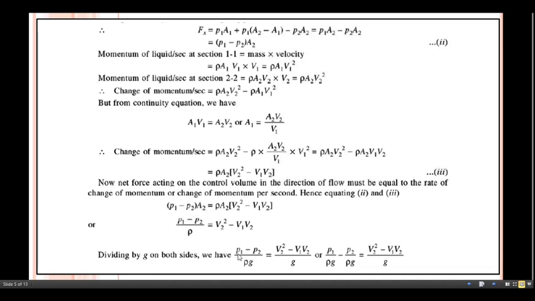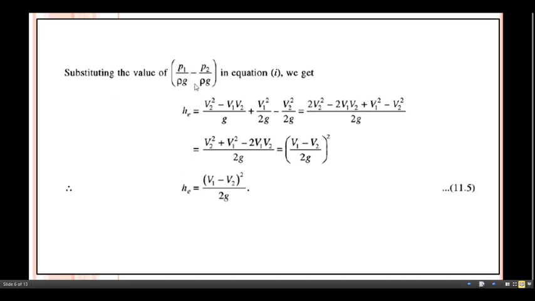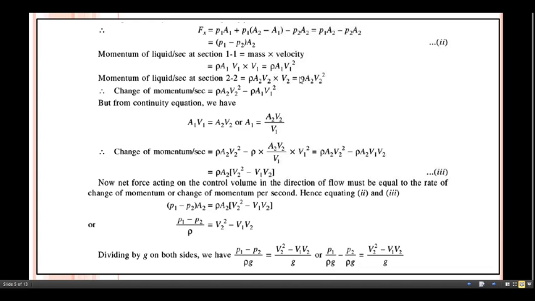So what do we get here: P1 minus P2 divided by rho g equals V2 square minus V1 into V2 divided by g, or we can just write this in this way: P1 by rho g minus P2 by rho g equals this term written as it is. Substituting the value of this in equation number 1.